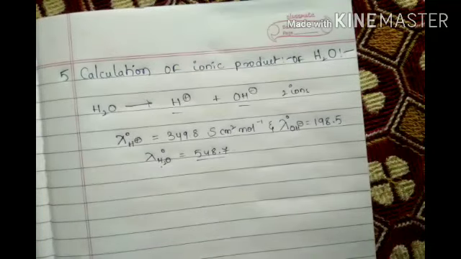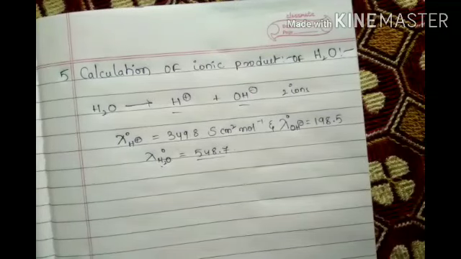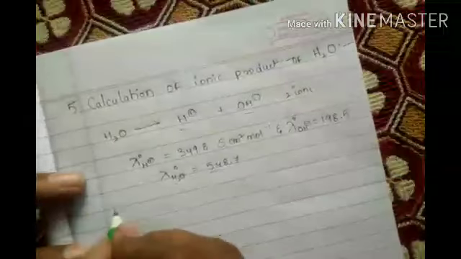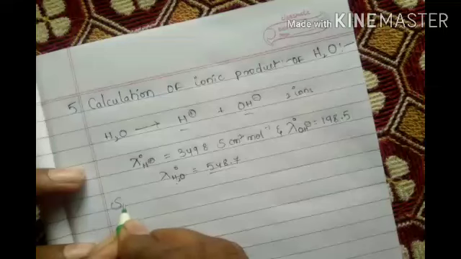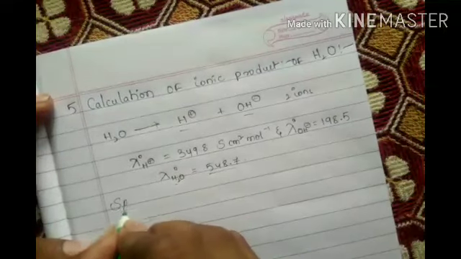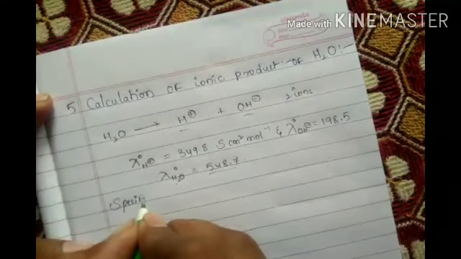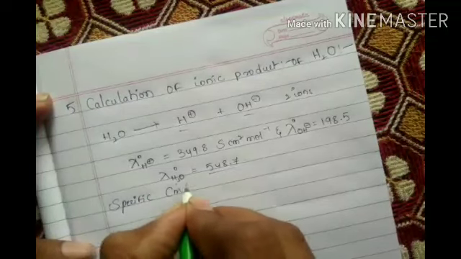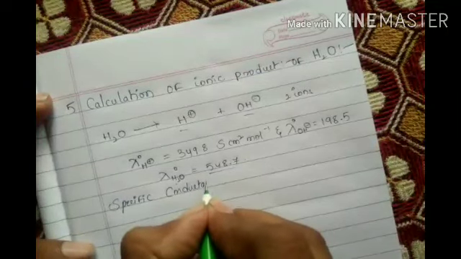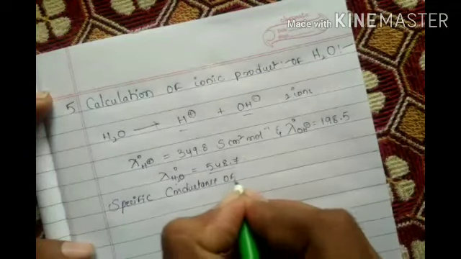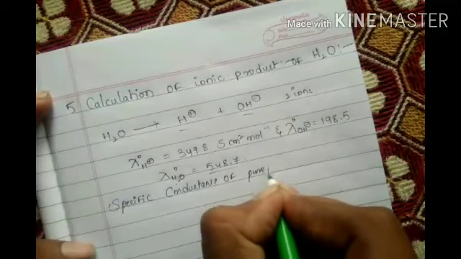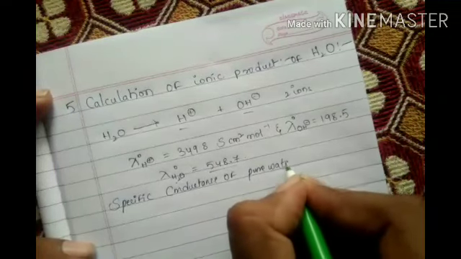Okay. Now the specific conductance of pure water. I will write. Specific conductance of pure water, this is a standard value.